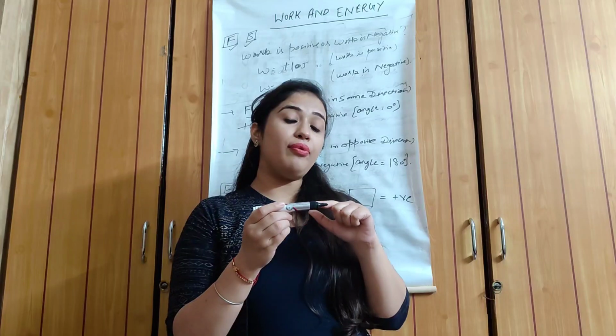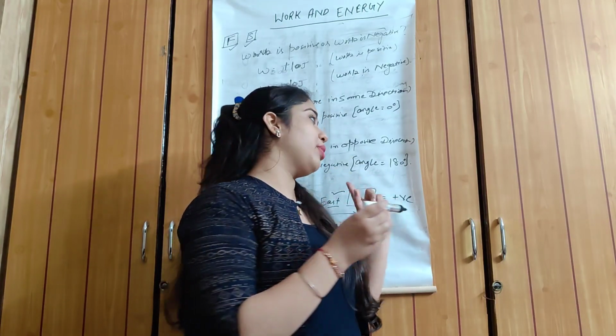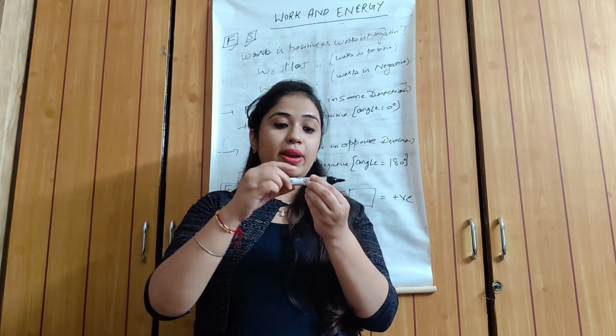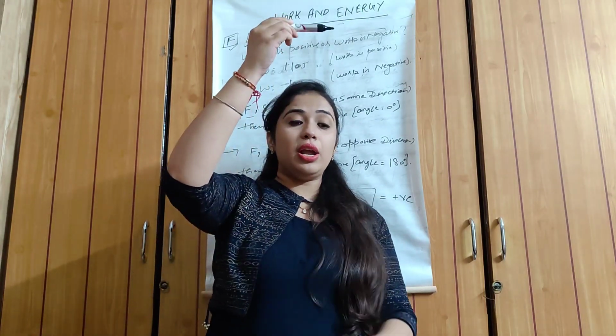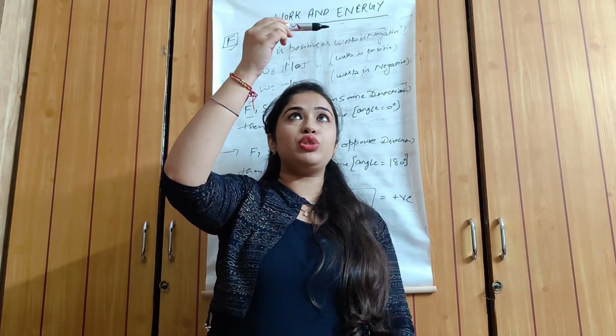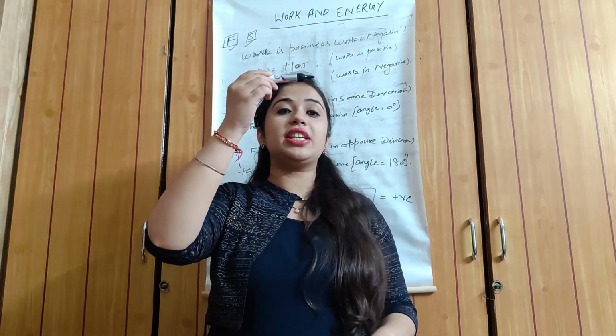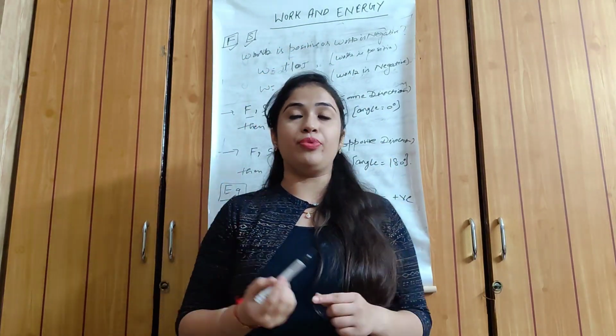When we apply the force against the gravitational force, in this case also work is negative. Displacement is in the upward direction, but the force which we apply is against the gravitational force, so in this case also work is negative.